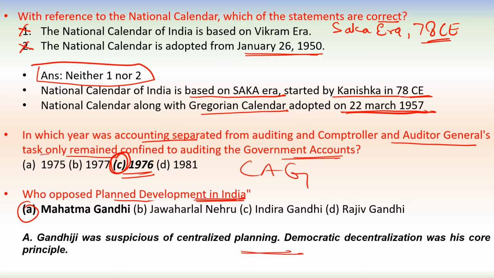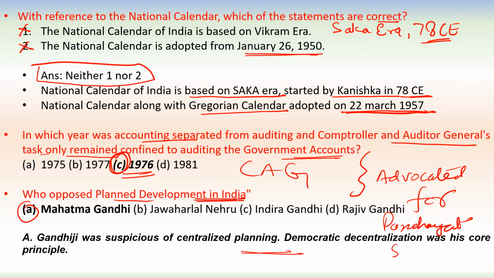He wanted democratic decentralization in India, and he also advocated for the panchayat system. So that's why he opposed the planning development in India, because that was the central plan.